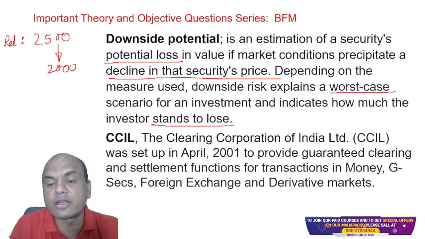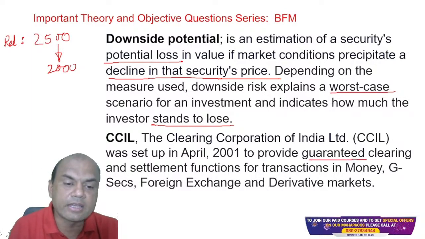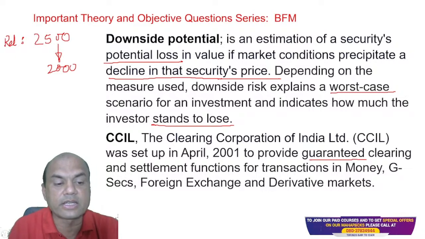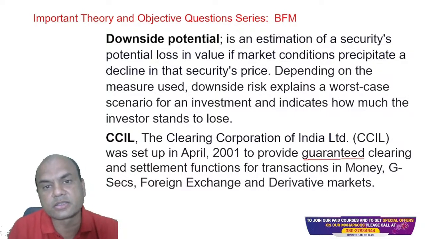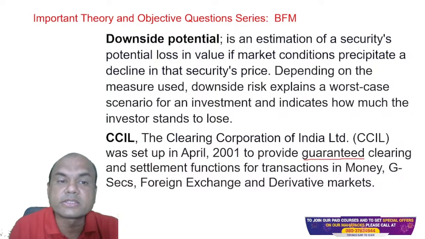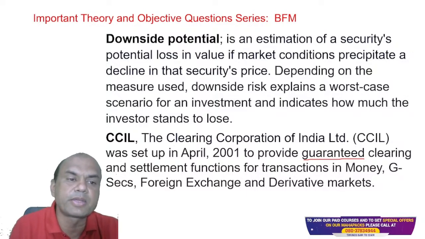See this, guaranteed clearing over here means that settlement risk is nullified. What is settlement risk? Let me give you an example.